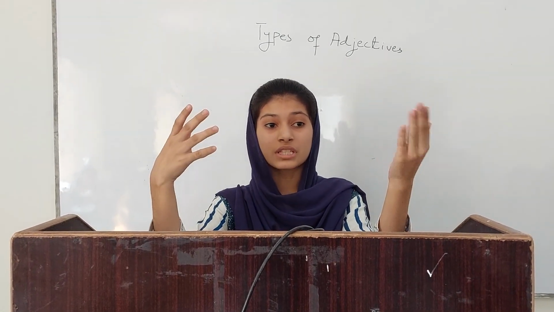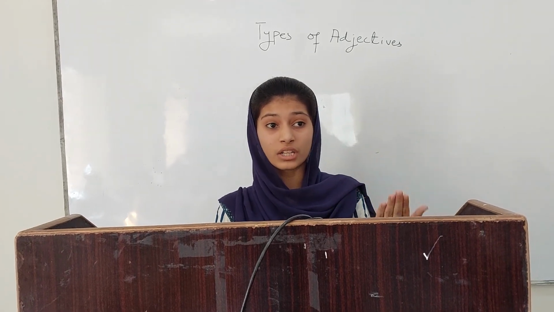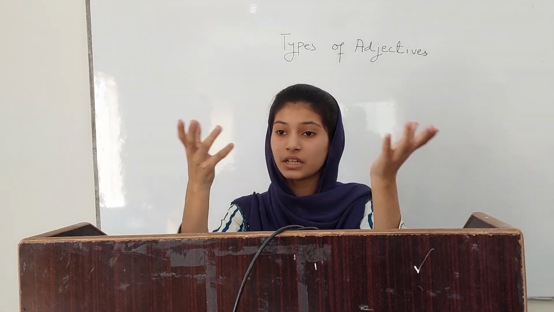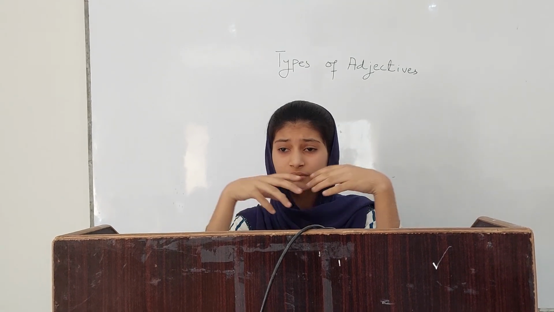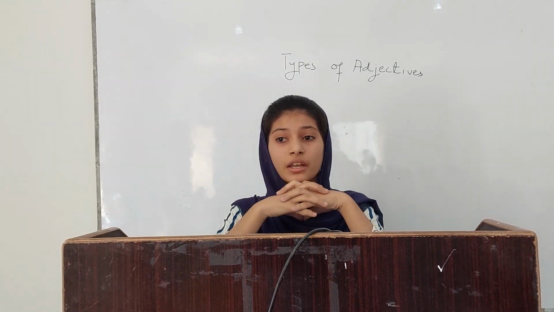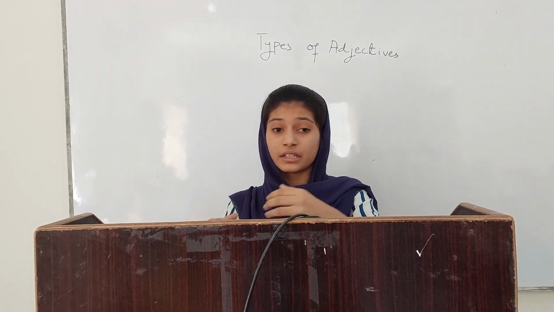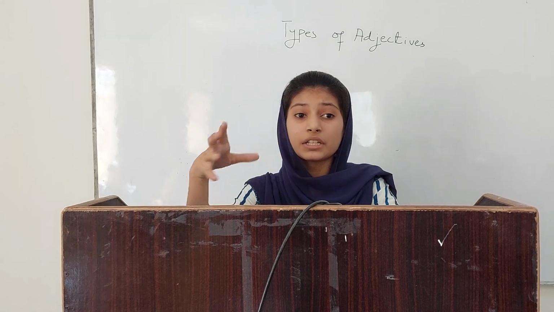I want to describe the types. Adjective of quality refers to what kind of person and what kind of thing. I want to give the example that it shows sometimes a good quality and sometimes a bad quality. And the second is the adjective of quantity. It shows how much. I want to give the example of water, tea and cup, which are not countable but measurable.